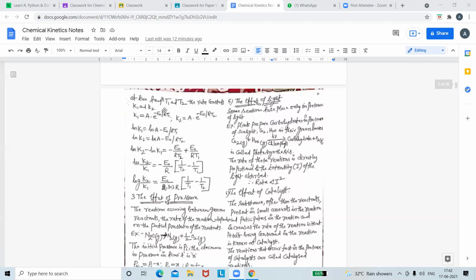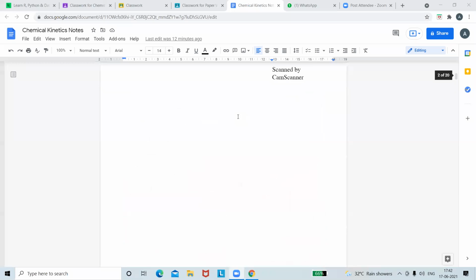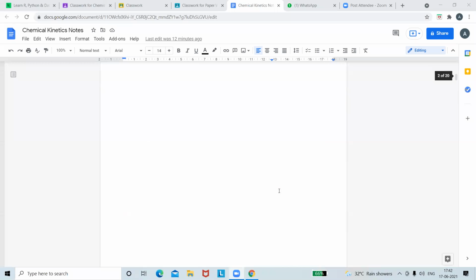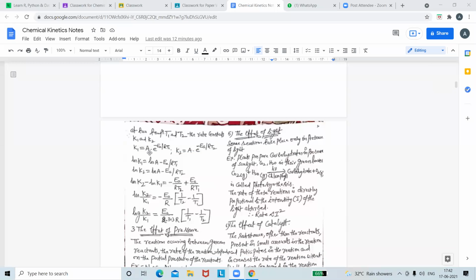Then, at two temperatures, T1 and T2, the rate constants are K1 and K2. K1 is equal to A e to the power of minus Ea by RT1. Just now I told you that K is equal to A into e to the power of minus Ea by RT. The same thing. K2 is equal to A e to the power of minus Ea by RT2. If you take logarithm on both sides.